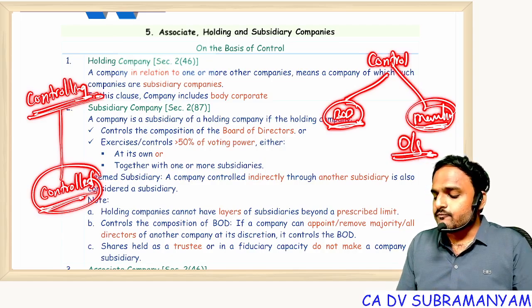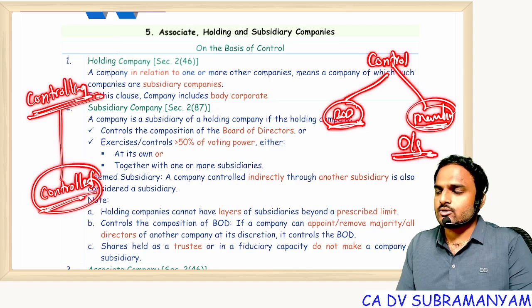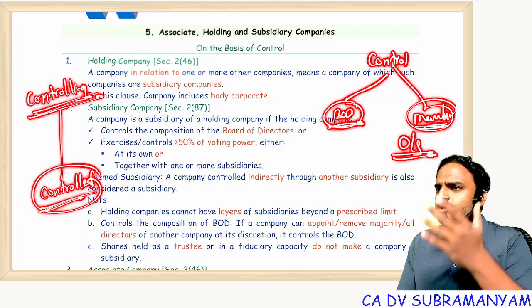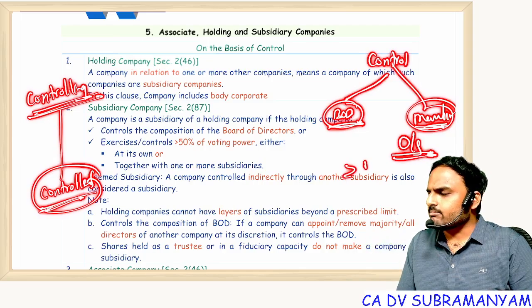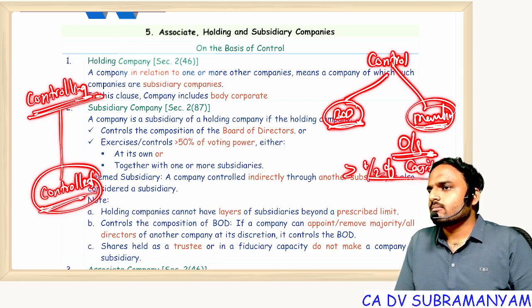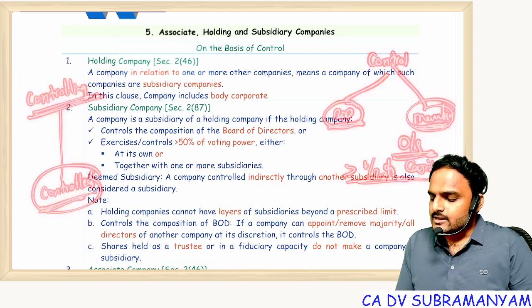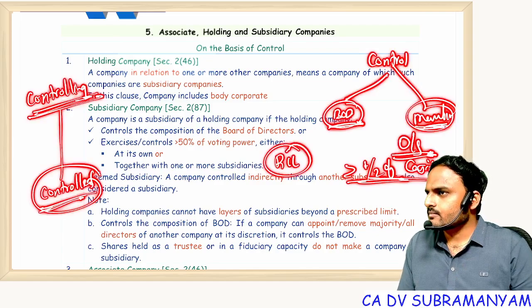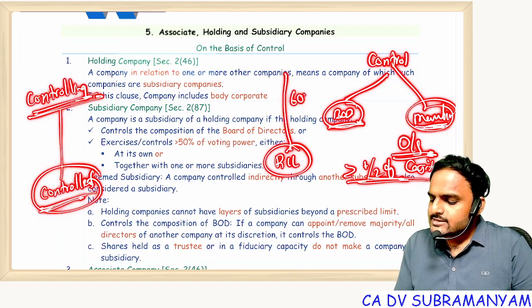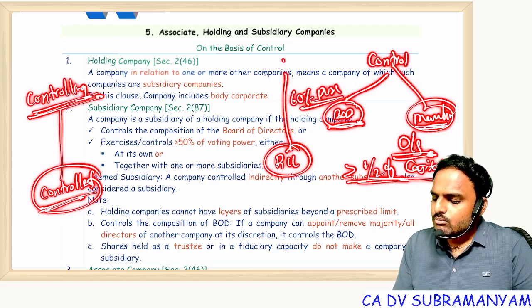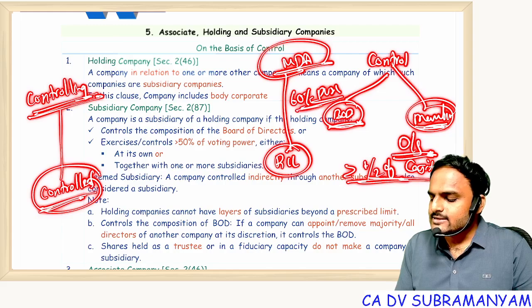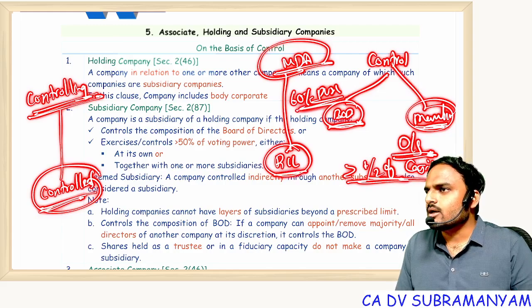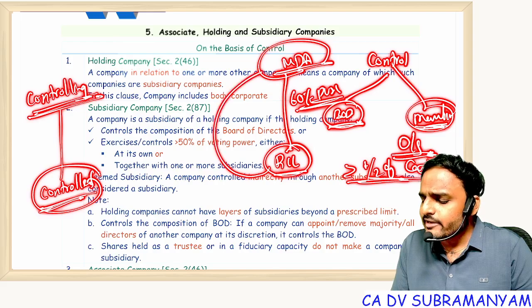Now here everyone should understand, everyone knows what is a holding and what is a subsidiary. What comes to your mind when I say holding and subsidiary? Majority of the capital, that means more than half of the capital. But my point is, suppose Reliance Industries Limited is there. In Reliance Industries Limited, 60% of the paid up share capital is held by Mukesh Dhirubhai Ambani. Now can I call Reliance a subsidiary of Mukesh Dhirubhai Ambani?